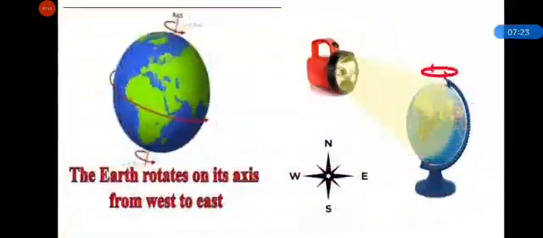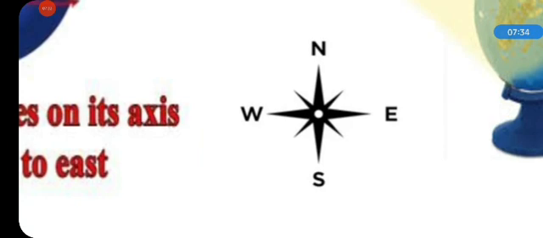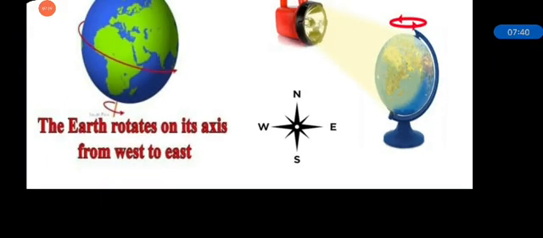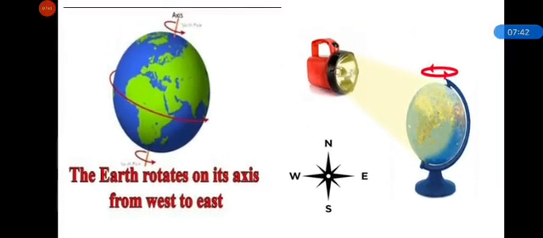Now, as you know, the earth rotates on its axis from west to east. Okay, and these are all the directions. Upper part north, down south, right will be east, and left west. So, earth rotates on its axis from west to east.